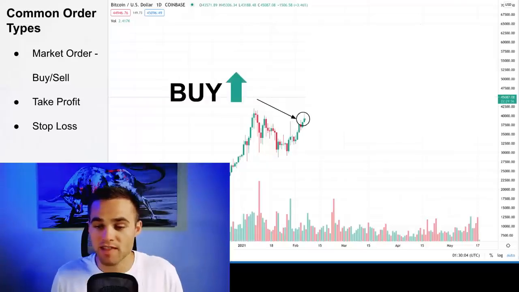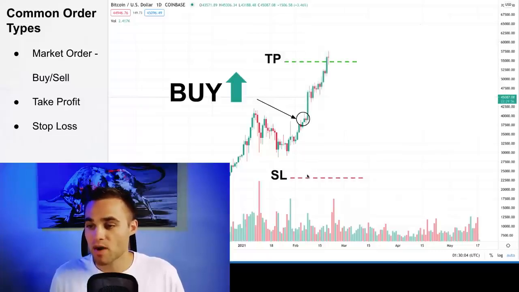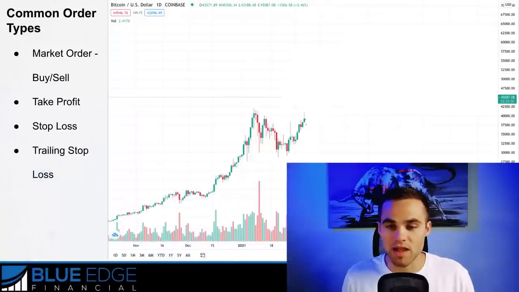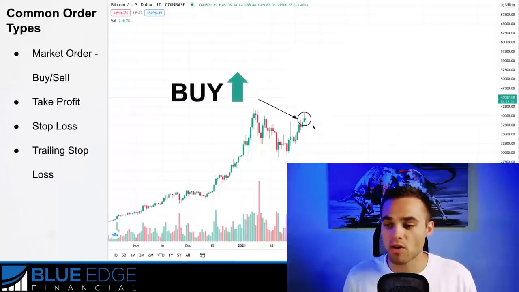Now in the opposite direction, let's say that we put a buy order right here, we put our take profit right here, and we put our stop loss down here to protect our downside. Price comes up here, boom, and it hits your take profit. However, if price were to come down here, it'd hit our stop loss and we'd get taken out of the market right there. The next thing is what's called a trailing stop loss, and this is a little bit more advanced, but basically, let's say that we put a buy order right here.